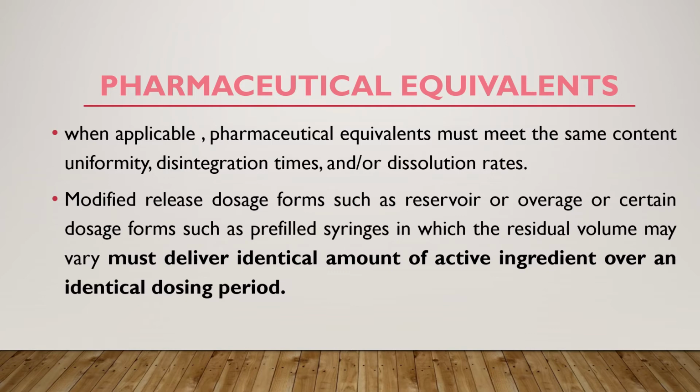Though the release mechanism is different or the residual volume is different, the pharmaceutical equivalents must deliver an identical amount of active ingredient over an identical dosing period. Then only they are considered pharmaceutical equivalents.